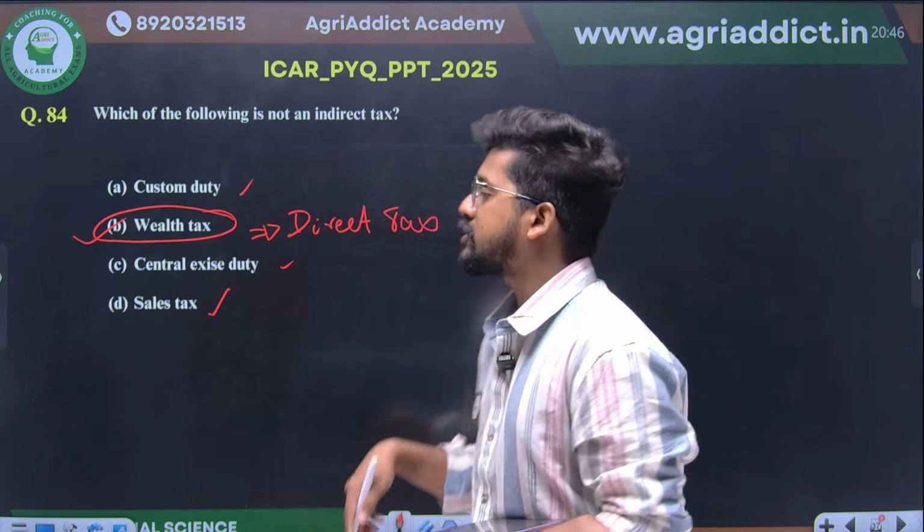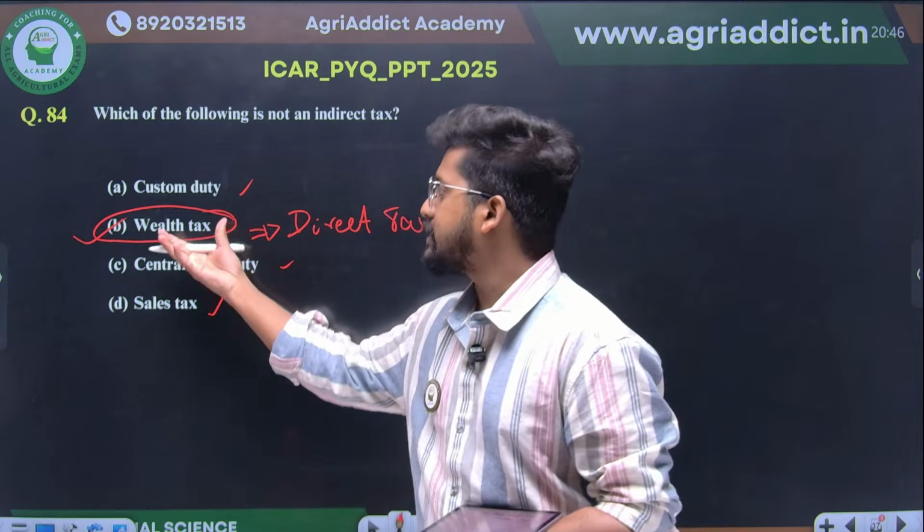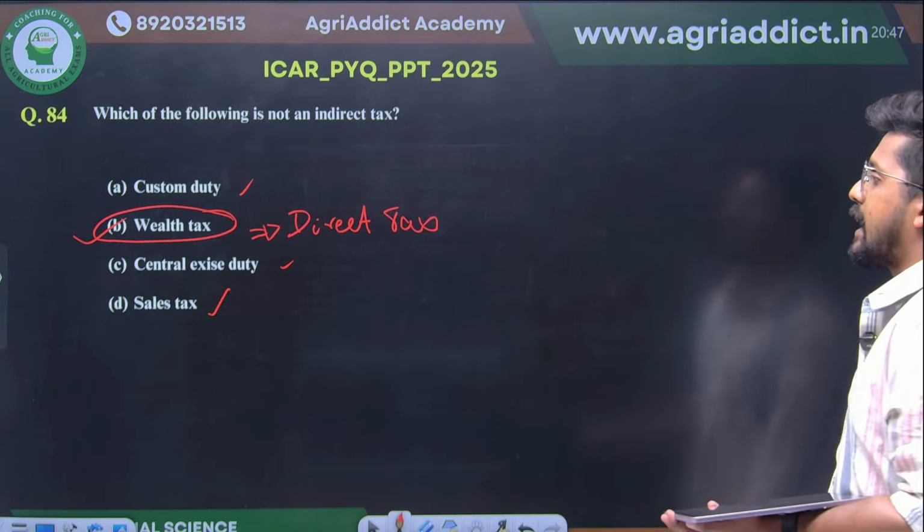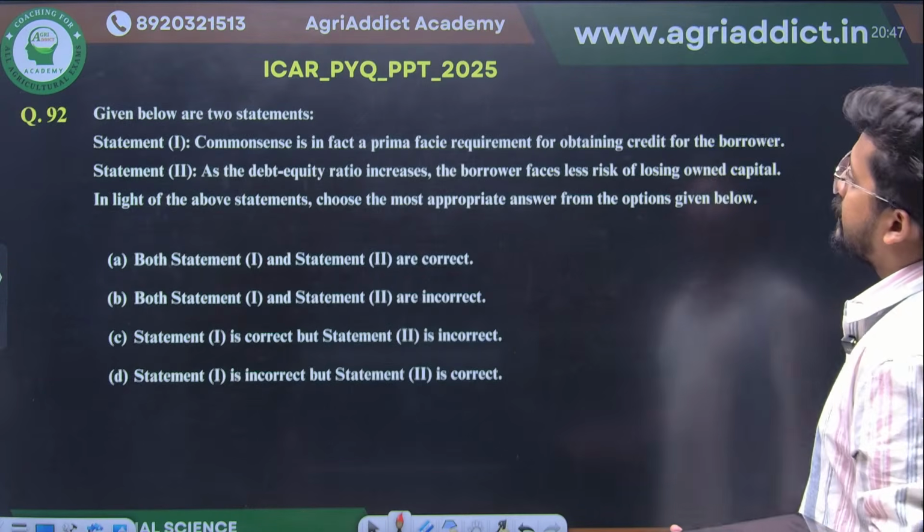This is actually proportional to the wealth that you are possessing. So therefore it is actually not an indirect tax, and B will be your correct answer here.